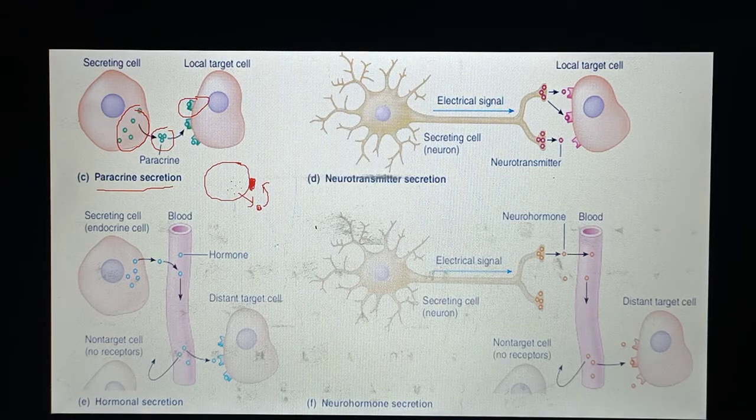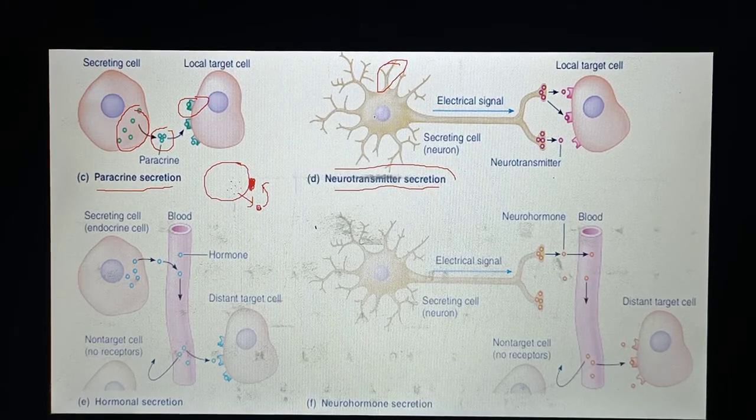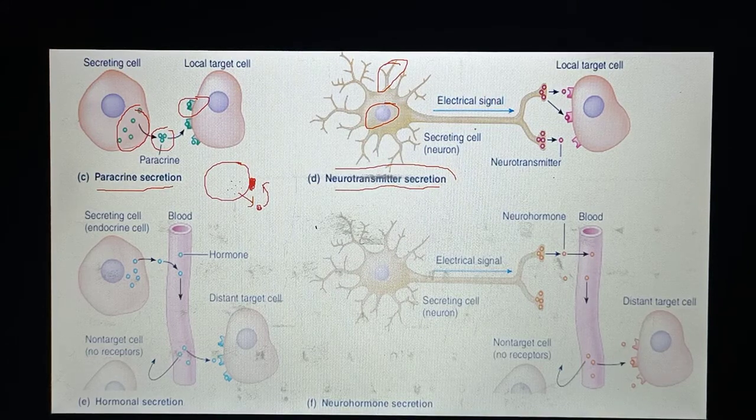Okay, so next I am moving towards neurotransmitter secretion. During neurotransmitter secretion, here you can see this is a neuron, this is the dendrite, the cell body portion. Basically this is the dendrite portion, and this is the nucleus of the neuronal cell. These are electrical signals. This is the axonal portion, and this is the axonal terminal.